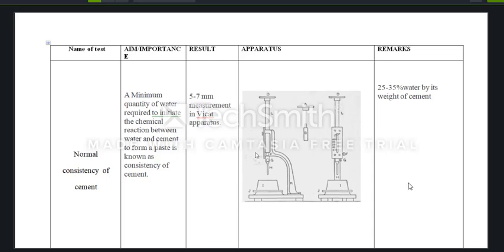The apparatus used for this test is the Vicat apparatus, which is used to conduct the normal consistency of cement.